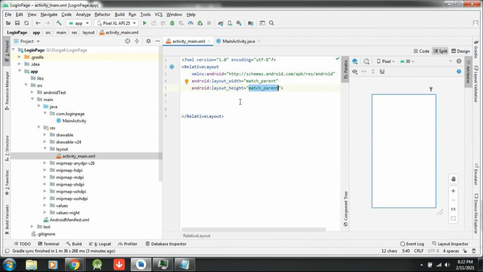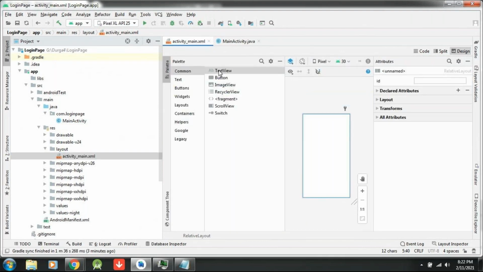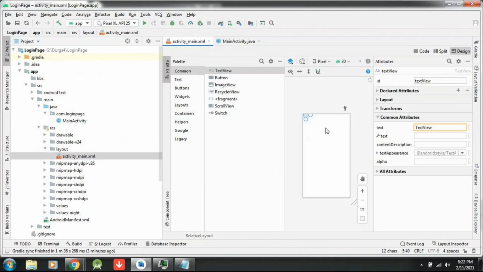Now inside this, first I would like to write a title. I would like to design a login page, so login is a title. For the title, what I told you, you have to choose TextView. Drag and drop this TextView. See, RelativeLayout is flexible for us, whereas LinearLayout is not like that. LinearLayout by default goes to the top left, but RelativeLayout is flexible. Where you want, you can place it. Exactly here I would like to place my title.